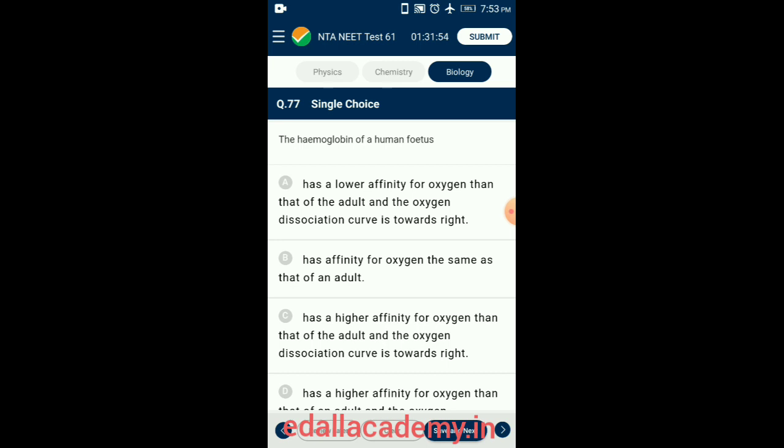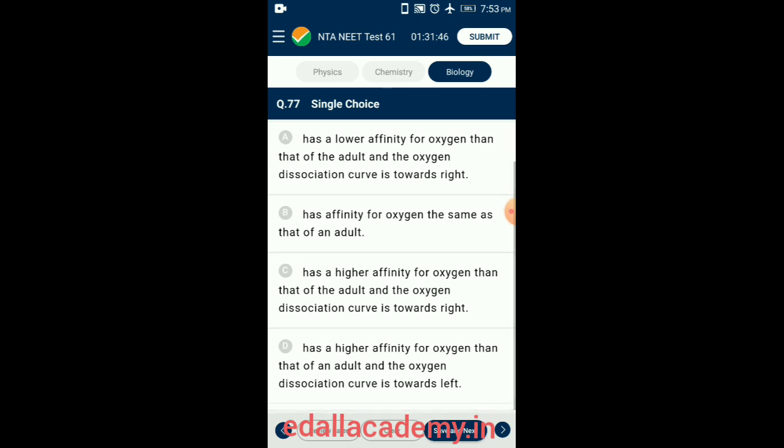Question number 77. The hemoglobin of human fetus has higher affinity to oxygen than that of the adult. Hemoglobin is a group of globular proteins occurring widely in animals as oxygen carrier in blood. As a result, the oxygen dissociation curve shifts towards the left. So the answer for this question is option D. It has a higher affinity for oxygen than that of an adult, and the oxygen dissociation curve shifts towards the left.